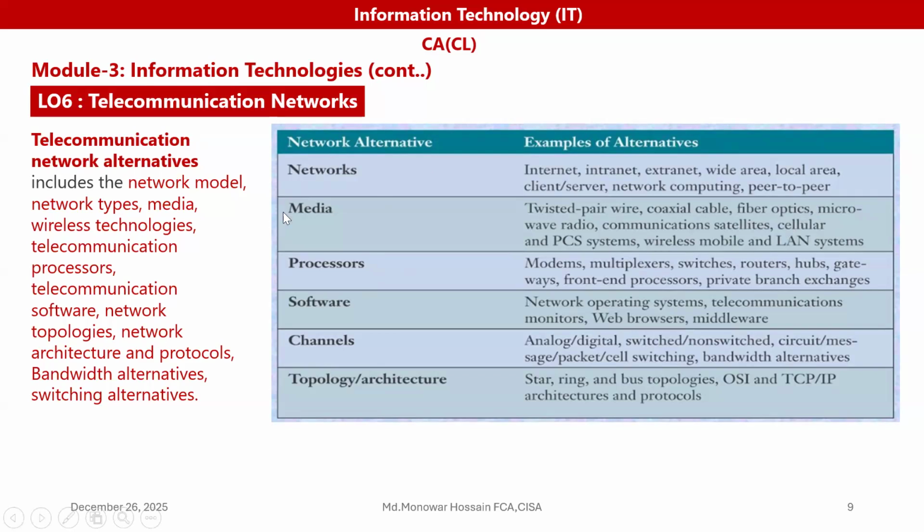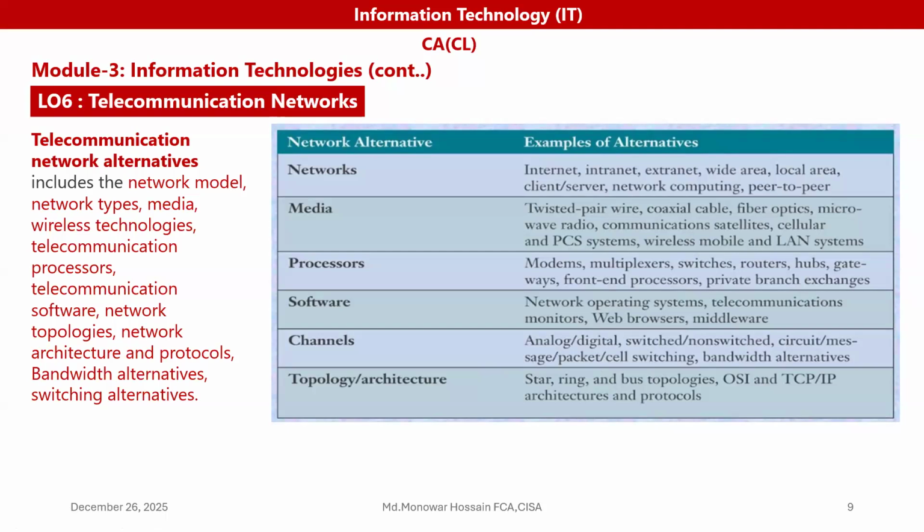And telecommunication network use the processor that modem, multiplexer, switch, router, hub, gateway, front-end processor, private branch exchanges. And the telecommunication network use the software, that software network operating system, telecommunication monitors, or browser, middleware, etc. And telecommunication network use few channels.